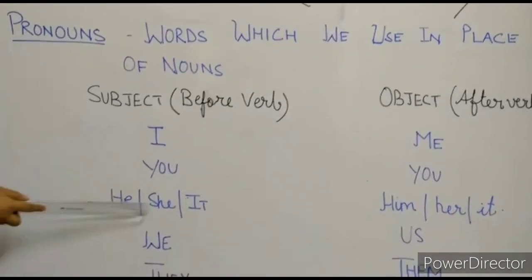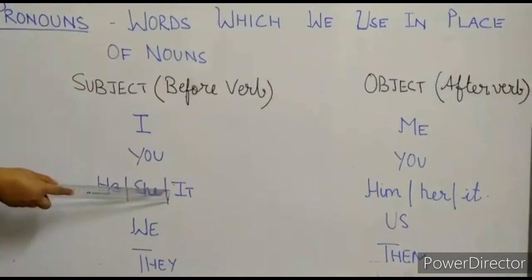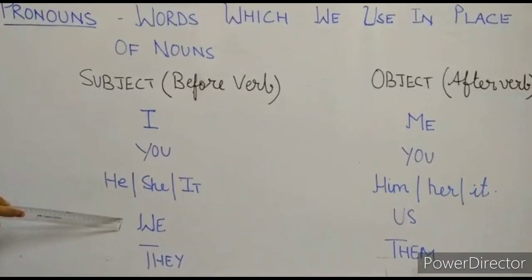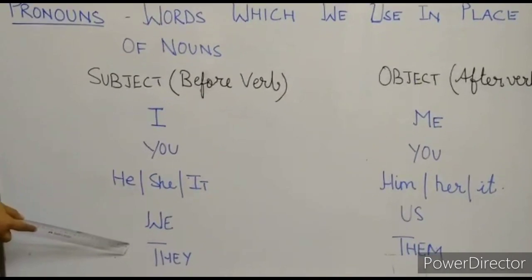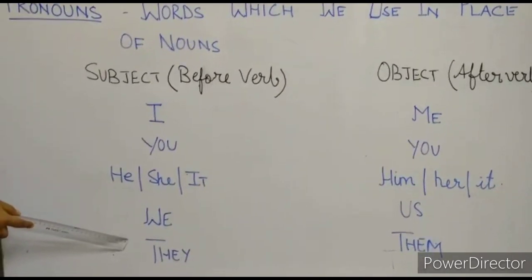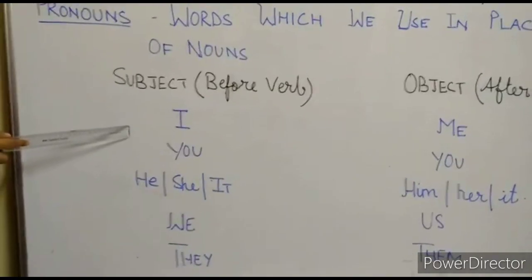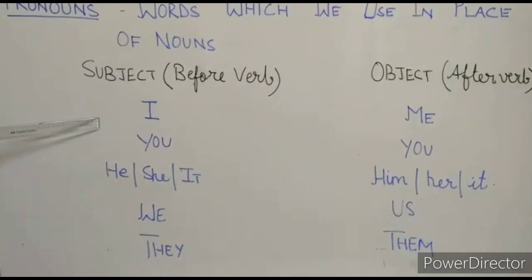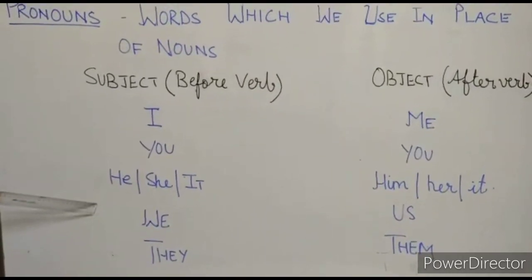He is a subject. She is a girl. She, subject. It is a ball. It. We are going for a picnic. So, we, subject. They are in the field. They, subject. So, all these pronouns are subject pronouns. We generally place them in place of subject, that is at the beginning of the sentence.